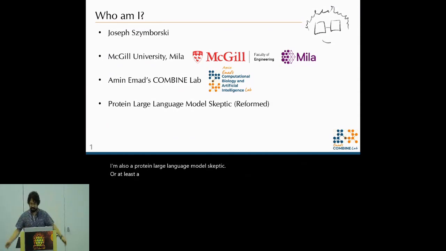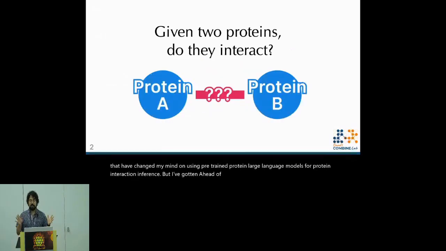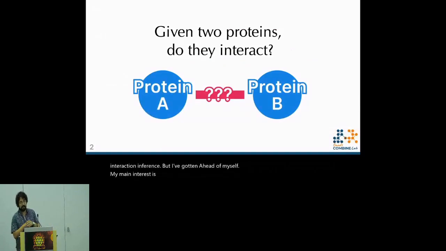You've all seen the title. Today, I'll be talking about experiments that have changed my mind on using pre-trained protein large language models for protein interaction inference. But I've gotten ahead of myself. My main interest is inferring whether 2 proteins interact given their amino acid sequence. These protein-protein interactions are often known as PPIs.